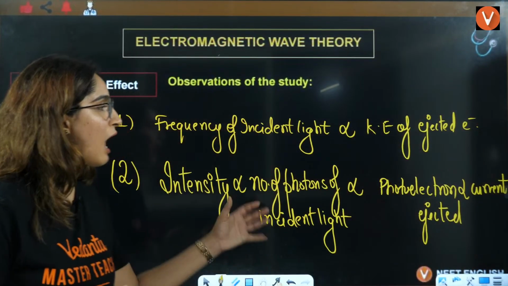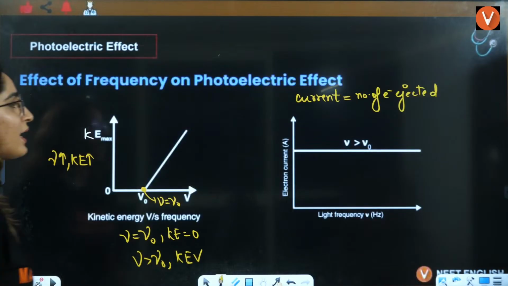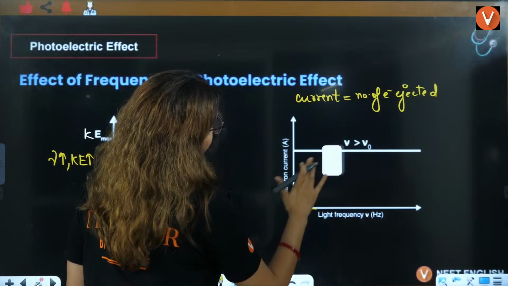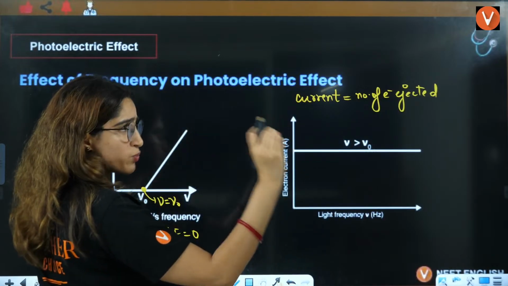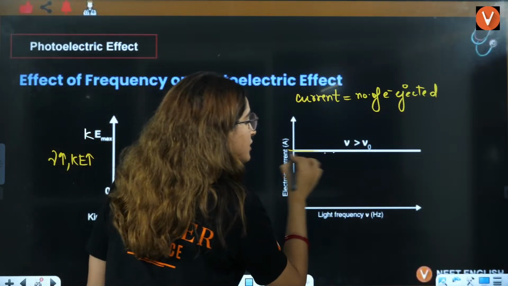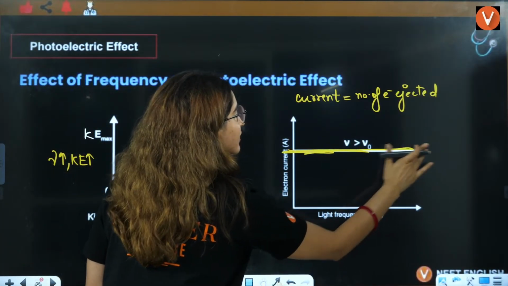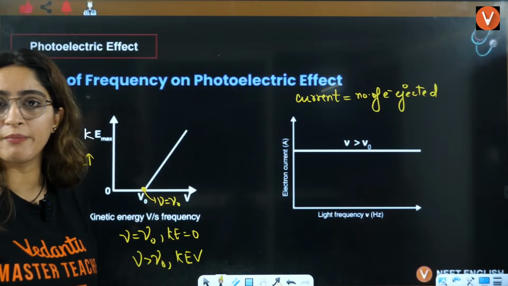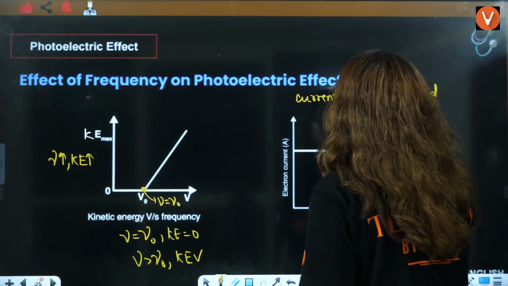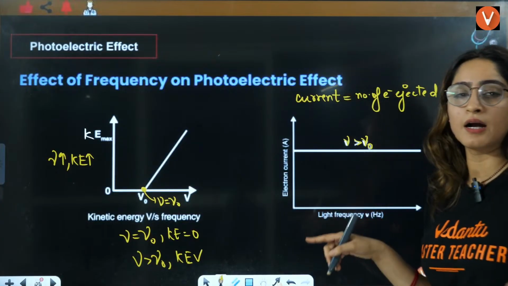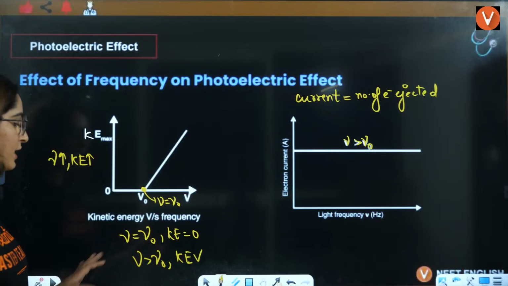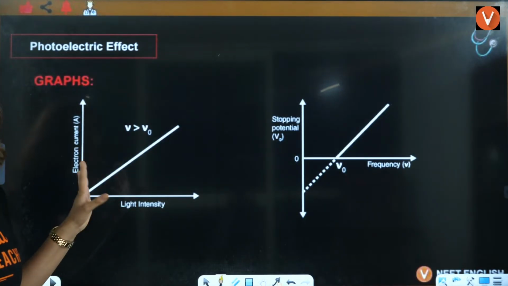So can you see how it is changing? For one particular intensity, current is going to be the same no matter how the frequency is changing. But remember, frequency should always be greater than mu naught. Only then is this current possible. Otherwise, electron ejection is not possible. Okay, so these were the two graphs.